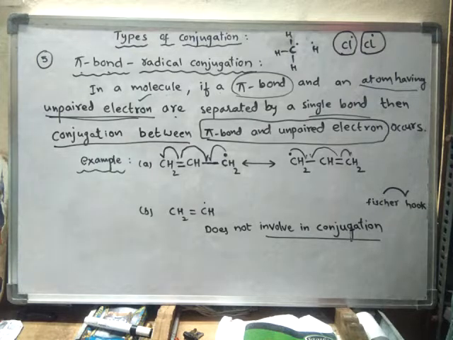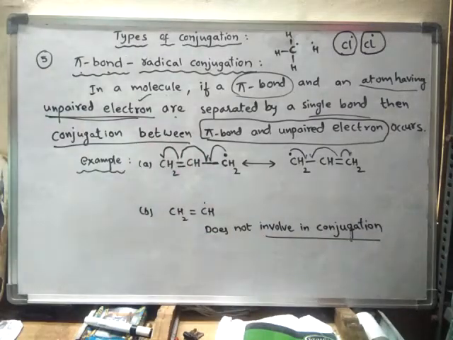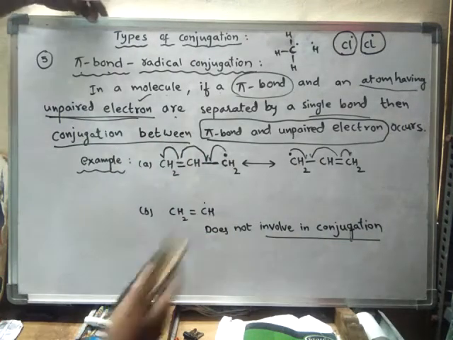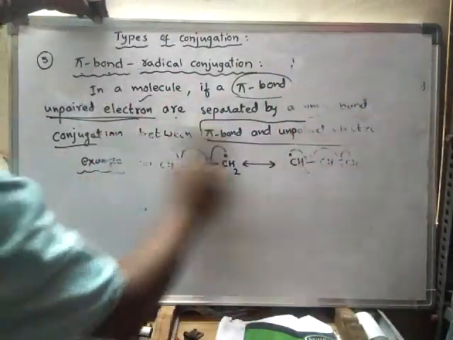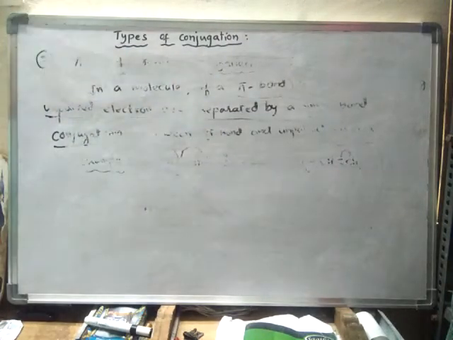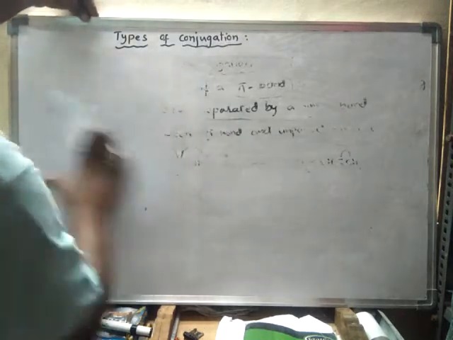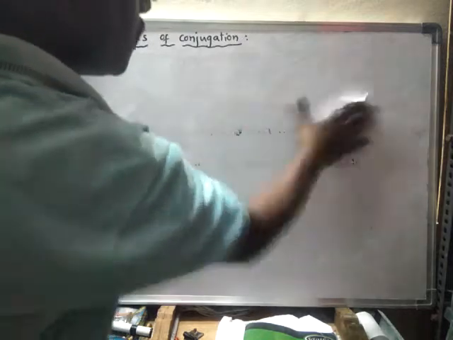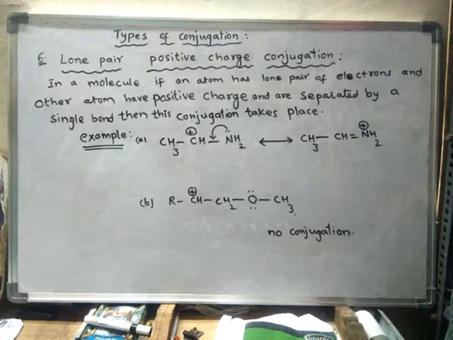Okay, right. So now we will learn the next type of conjugation, the lone pair positive charge conjugation.